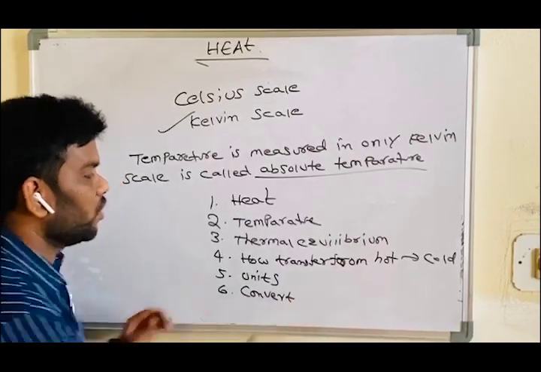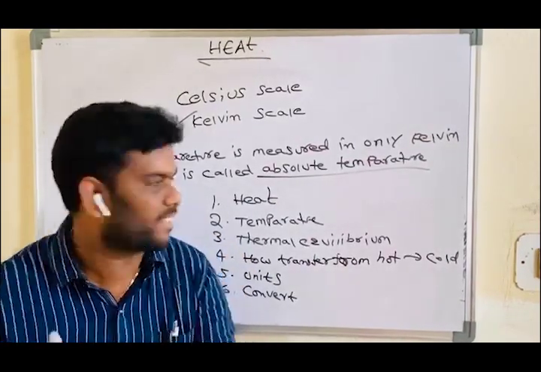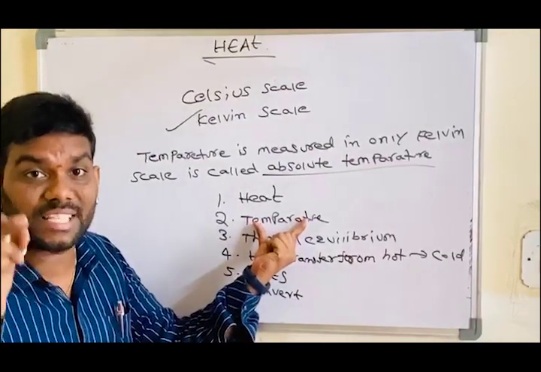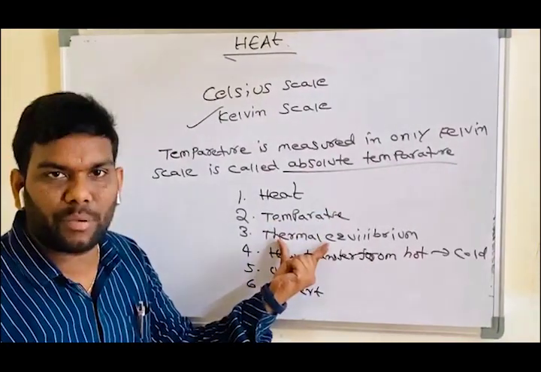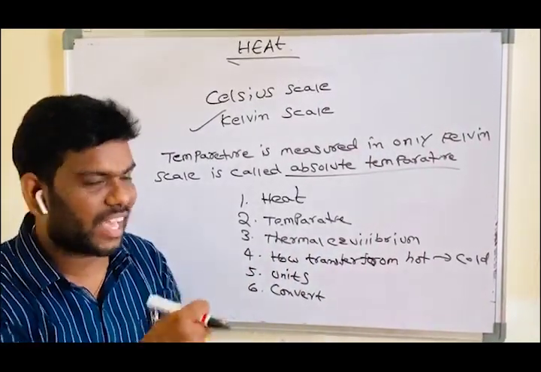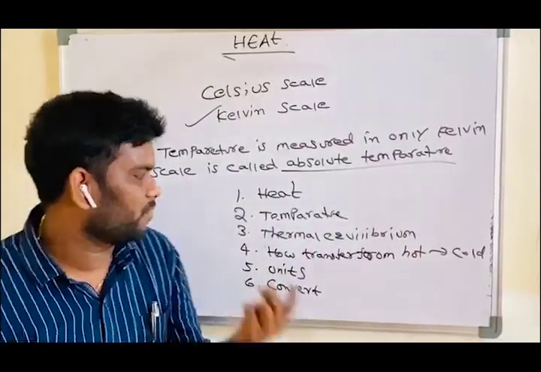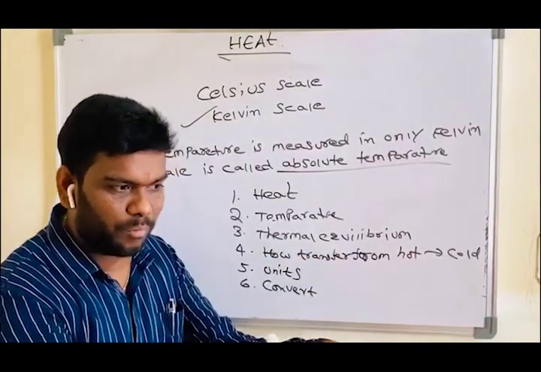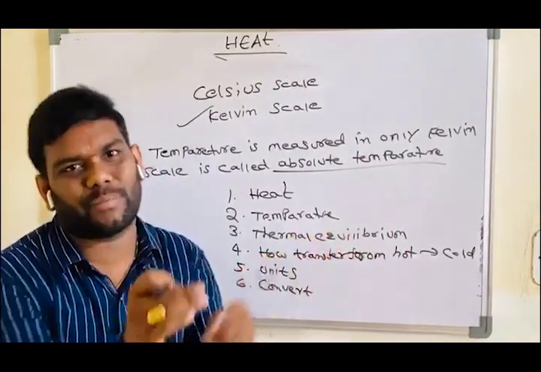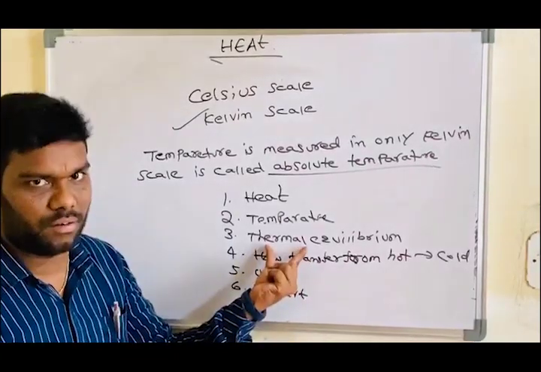So what we conclude in today's class: heat is a form of energy. Temperature, the degree of hotness or coldness, is called temperature. Thermal equilibrium: when two bodies attain the same degree of hotness or coldness, that stage is thermal equilibrium. In this case you can't feel hot or cold, because the substance in the room and the surrounding atmosphere temperature are at the same degree. That is called thermal equilibrium.